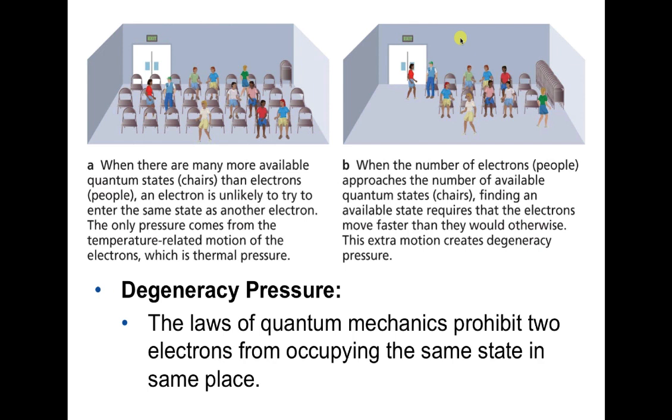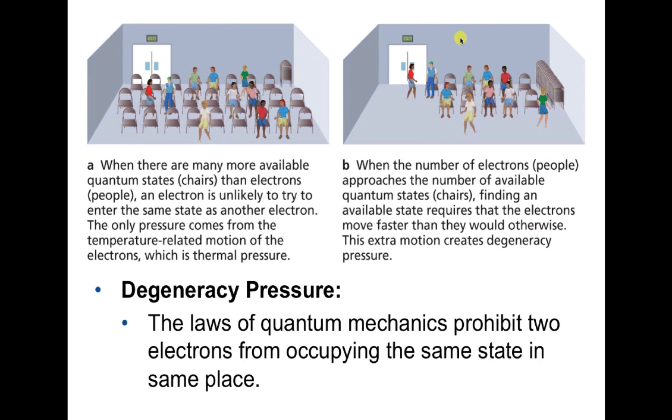We can't explain it by thinking about just particles bouncing around off of each other. It turns out there's something in quantum mechanics called the Pauli exclusion principle. What it means is that in this case, for stars, we're looking more at the electrons than anything else. As you squeeze electrons closer and closer together, you try to make them occupy the same space. The Pauli exclusion principle says that they cannot occupy the same location with the same energy at the same time. And so you just can't keep squeezing and squeezing.